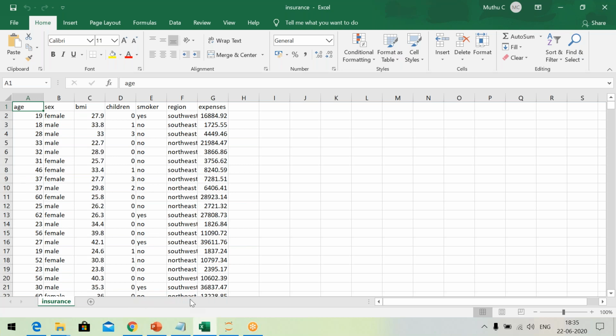By using all these values, we want to estimate these values. Is the rough idea clear? Right. Now let us start executing the code.